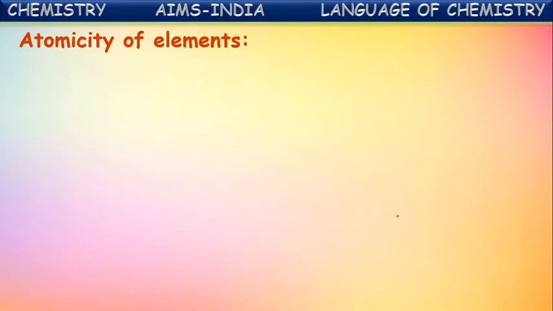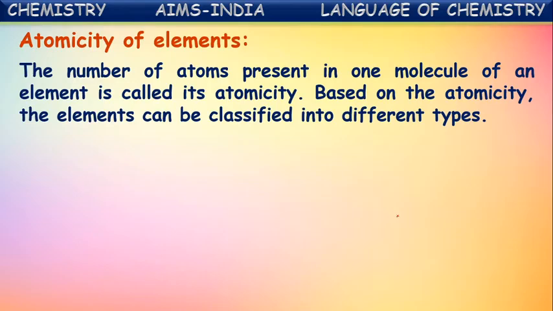Next, atomicity of the elements. The number of atoms present in one molecule of an element is called its atomicity. That means the number of atoms present in one molecule of an element is called its atomicity. Based on the atomicity, the elements can be classified into different types. So based upon the atomicity, elements are classified into different types. Let us see those one by one.